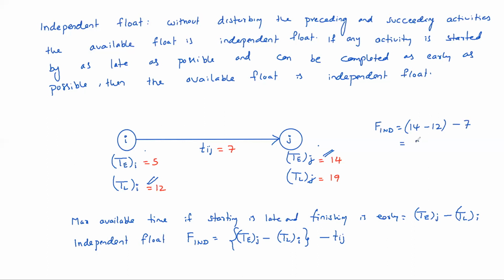That means 2 minus 7, which equals minus 5. So independent float can be negative also, of course. Like this you can calculate independent float. Clear? The activity starts as late as possible and finishes as early as possible. Then the available time minus the duration of the activity required, the difference, is independent float.